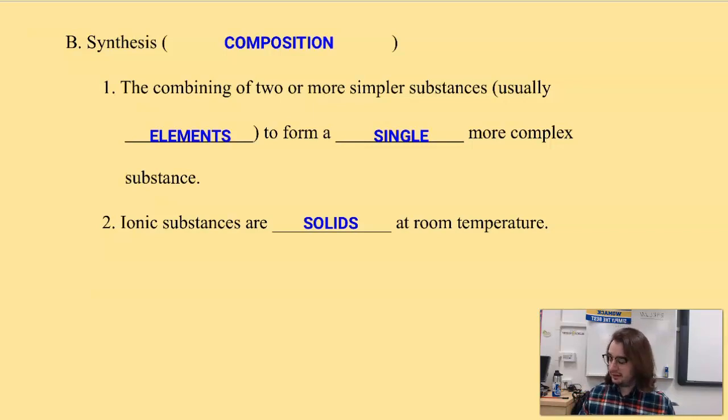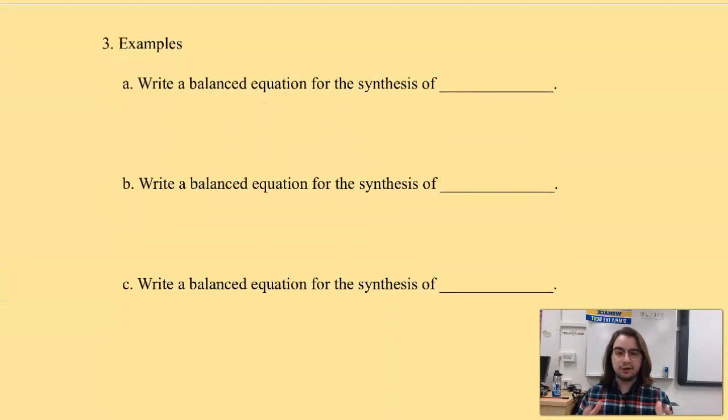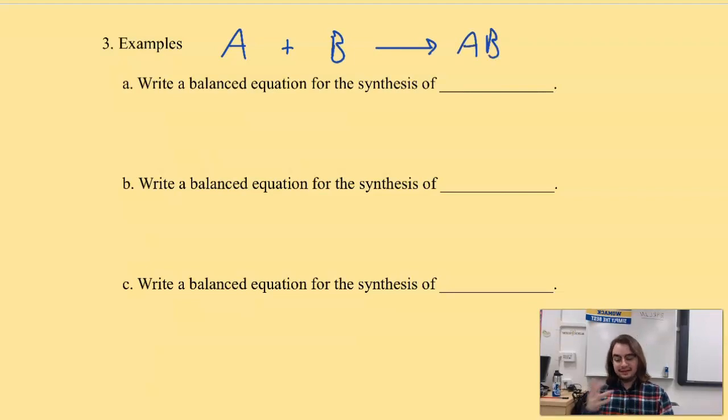But if we were to talk about a really basic formula for synthesis, right? Just a general formula. We're going to use the skeletal structure of A plus B. And these are just general elements. They don't actually have any meaning. B doesn't mean boron. It just means anything. We're going to combine those two things. We're going to synthesize, and we're going to get some product AB. And this lines up with our definition. 2 individual things combined together to make one thing that's much more complex, right?